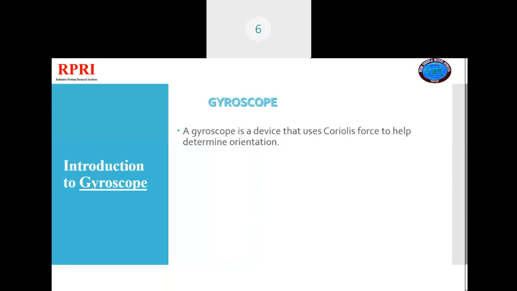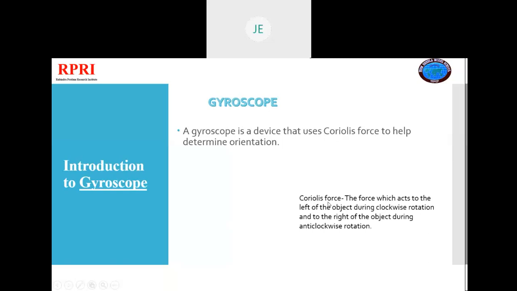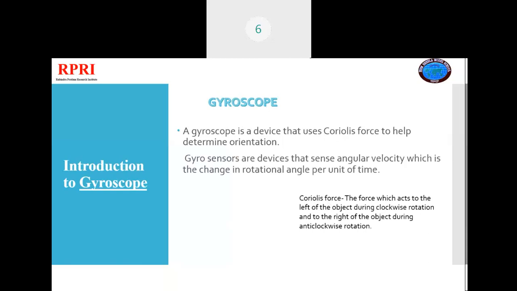A gyroscope is a device that uses Coriolis force to help determine orientation. What is Coriolis force? Coriolis force is the force which acts to the left of the object during clockwise rotation and to the right of the object during anti-clockwise rotation.